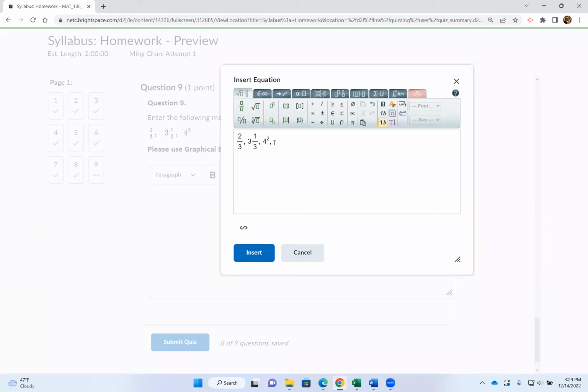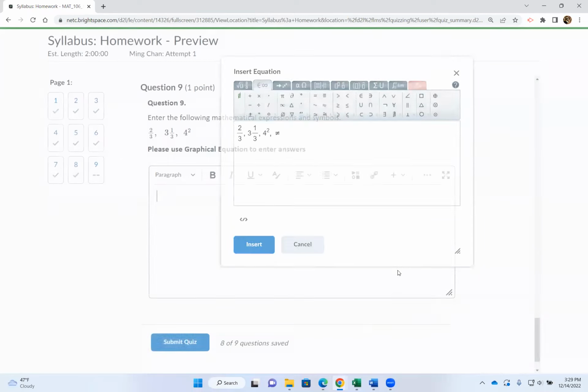The one I want to add here is not equal to, the symbol not equal to. It's a little bit tricky to enter. These tabs up here on the top, so far we are under the first tab. Go to the second tab, the very first thing on the top left-hand corner, a box with a slash over it. Now the cursor is inside of it. Press the equal sign, that will be not equal to, and press insert.